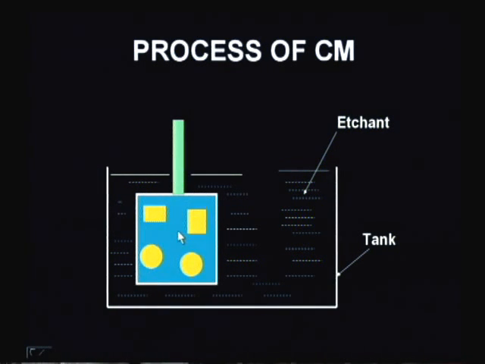Now let us see the chemical milling process. Here is how the process takes place. This is the tank. What did we say? The etchant should be in the tank. So this is the tank, and this is the etchant, the chemical solution. In this we have to keep the workpiece. So this is the workpiece. These yellow spots are where we actually want to mill. So the metal removal takes place in this particular direction, in the yellow spots.